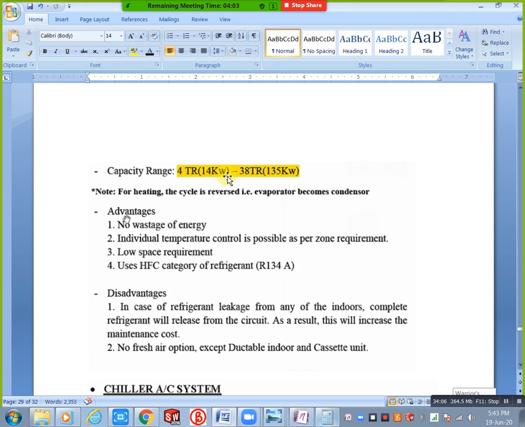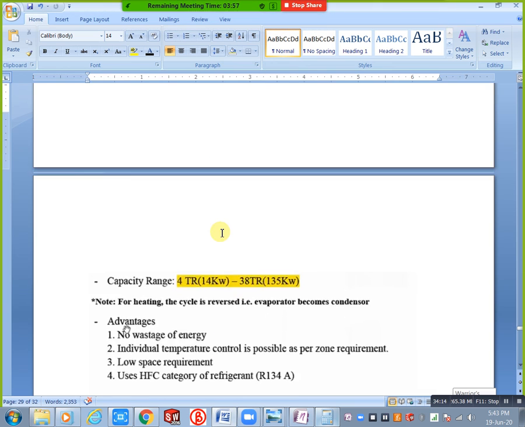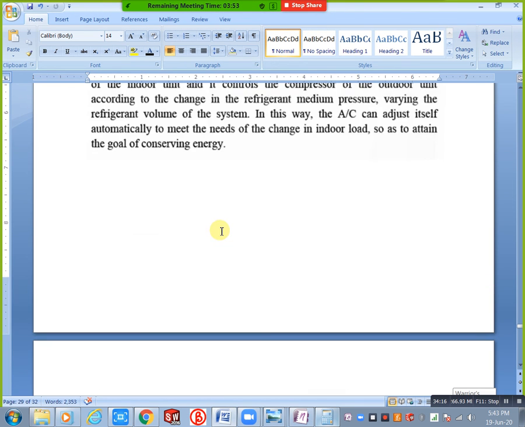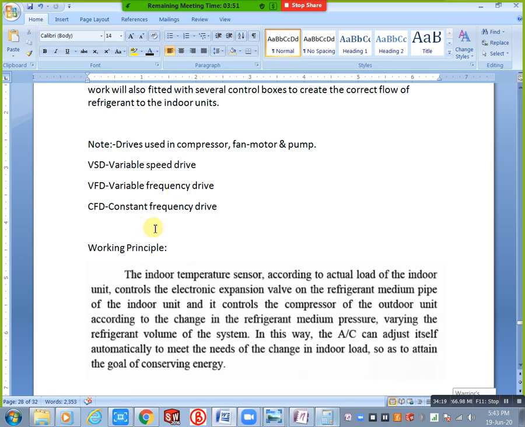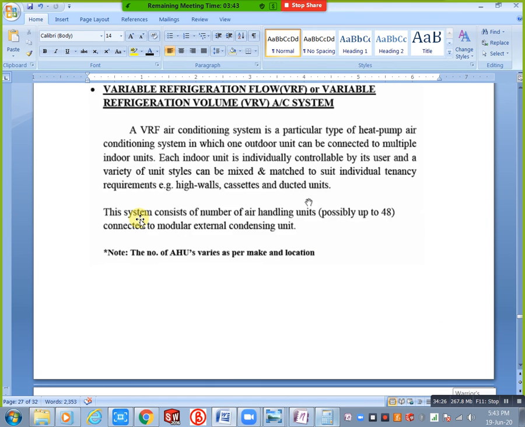You can write this also, this is also very important: CFD, VFD, VSD. At the same time, can you write this? We have three types of systems now: cooling system, heat pump system, and heat recovery system. Cooling system is only for cooling purposes, and heat pump system is for both cooling and heating, but we can't give both at a time. Definitely only one we can give at a time. Next, the heat recovery system: in that we will provide both at a time. We will get both heating and cooling. That is the main point.